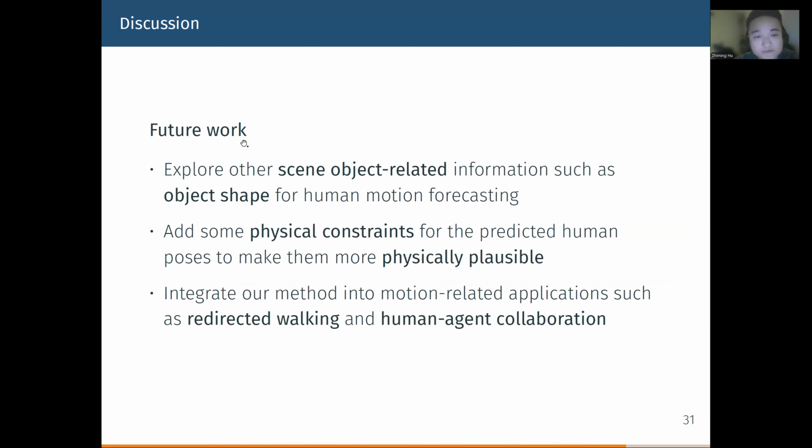Well, here we give some avenues for future work. First, we would like to explore other scene object-related information, such as object shape, for motion forecasting. We would also like to add some physical constraints for the predicted human poses to make our predictions more physically plausible. And finally, we would like to integrate our method into more motion-related applications, such as redirected walking and human-agent collaboration.